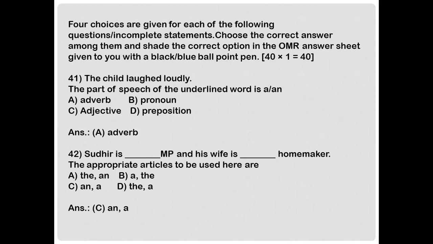The part of speech of the underlined word is: adverb, pronoun, adjective, or preposition. The answer is adverb. Okay, the underlined word here is loudly. So the answer is adverb. Next question. There is dash MP and his wife is dash homemaker. The appropriate articles to be used here are: the, the; and, a; or the, a. And the correct answer is option C, an, o.